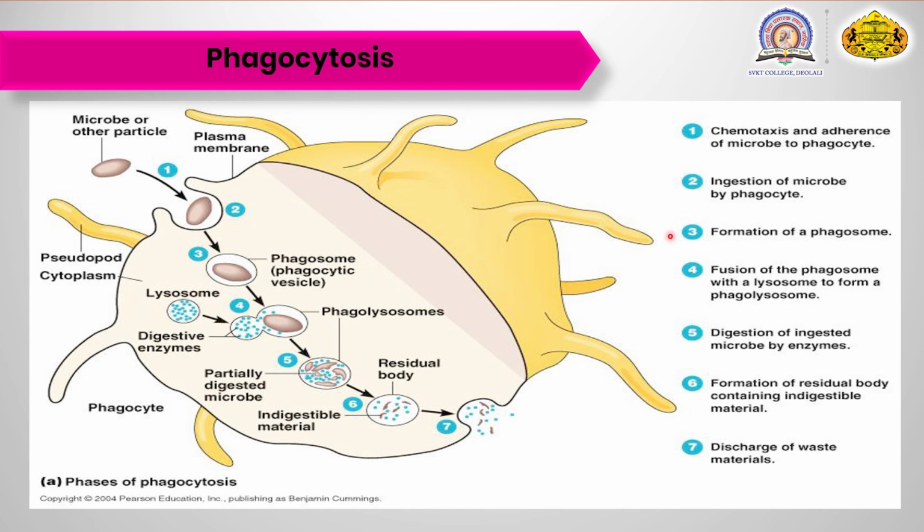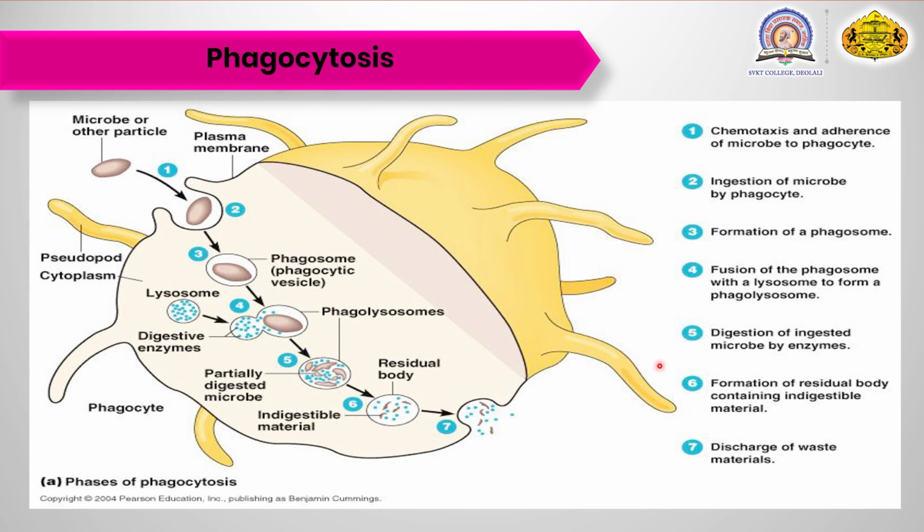When the ingestion of the pathogen is done, there is the fusion of the phagosome with the lysosome to form the phagolysosome. The phagolysosome produces the digestive enzymes which help to digest the pathogen. Then there is the digestion of the ingested microbes by various types of enzymes.